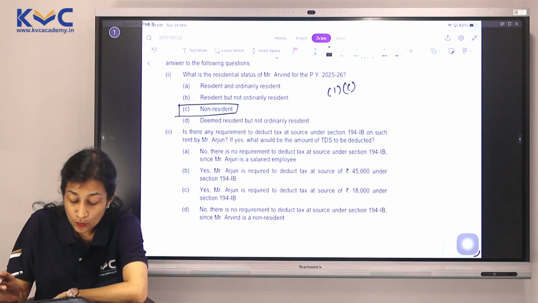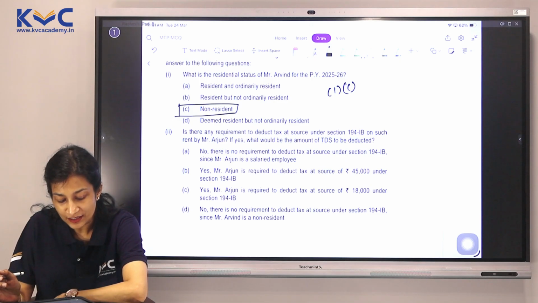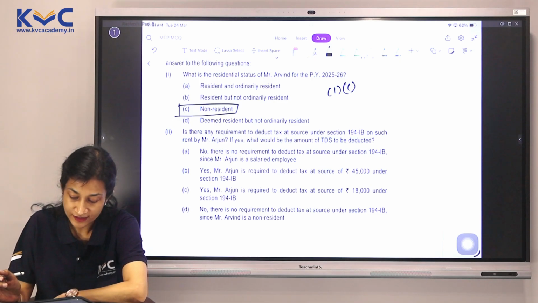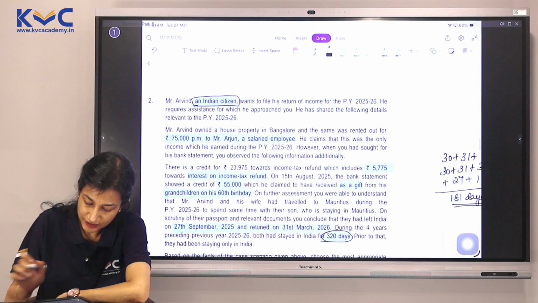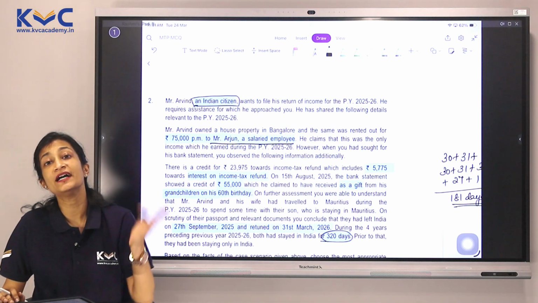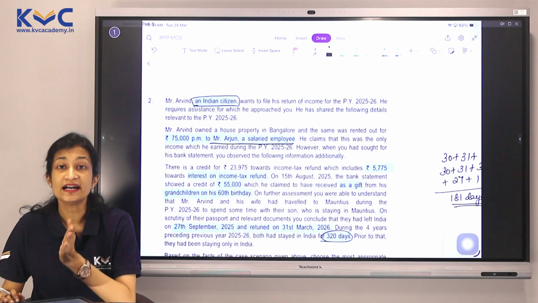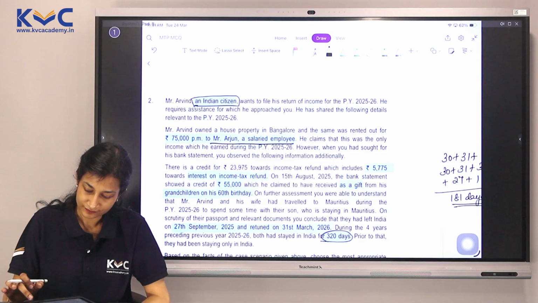Is there any requirement to deduct tax at source under section 194IB on such rent by Mr. Arjun? If yes, what would be the amount of TDS to be deducted? Okay. Now what is happening? Who is Arjun? Remember, Arjun is our salaried employee to whom Arvind has given a house on rent of rupees 75,000 per month.